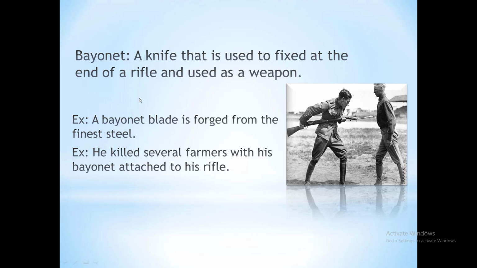See the second example. He killed several farmers with his bayonet attached to his rifle. It means he killed several farmers with his knife that is used to fix at the end of a rifle. He killed many farmers with that knife.